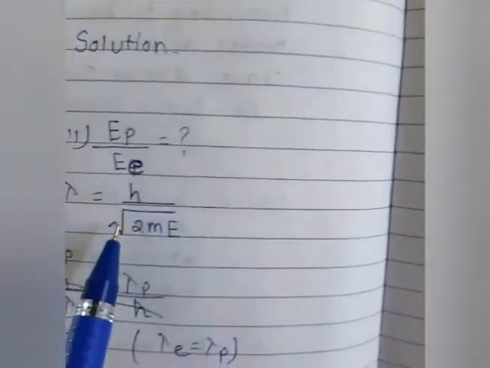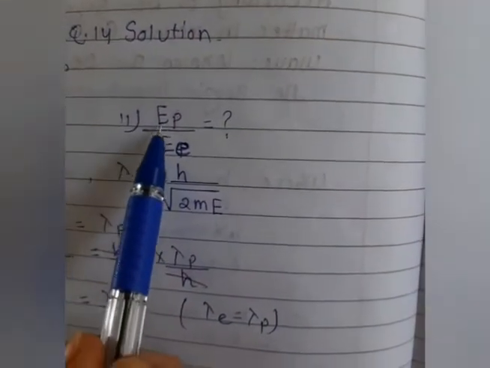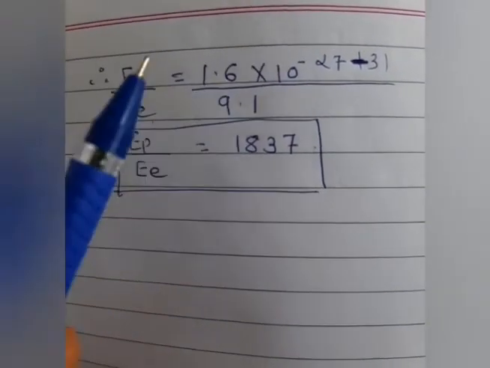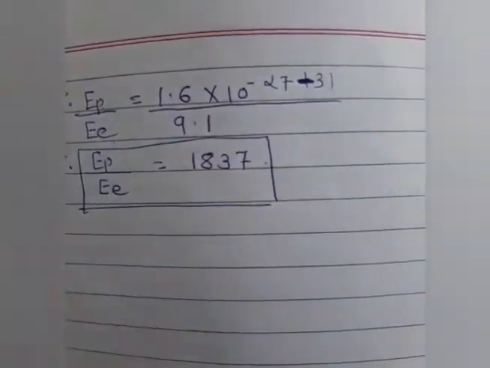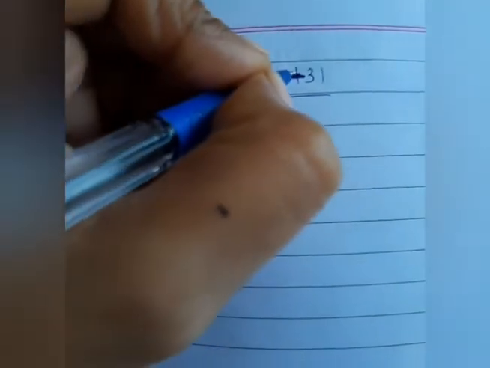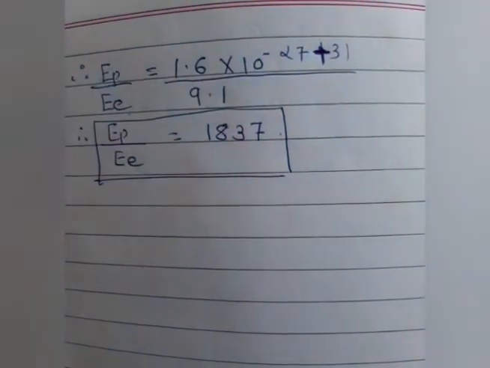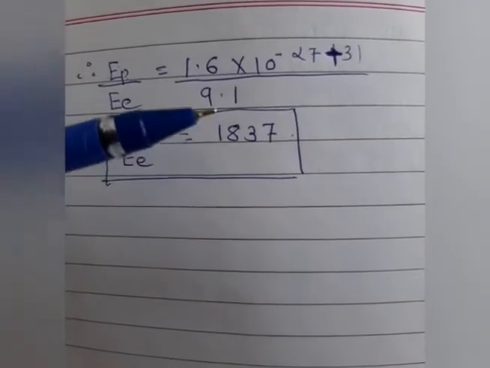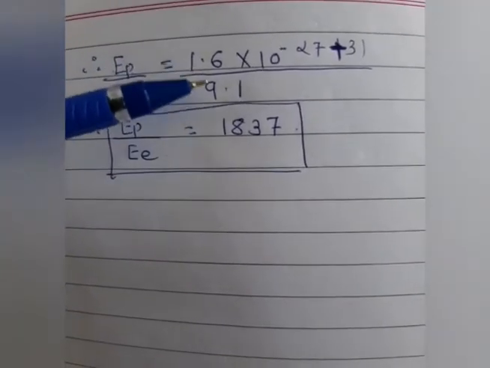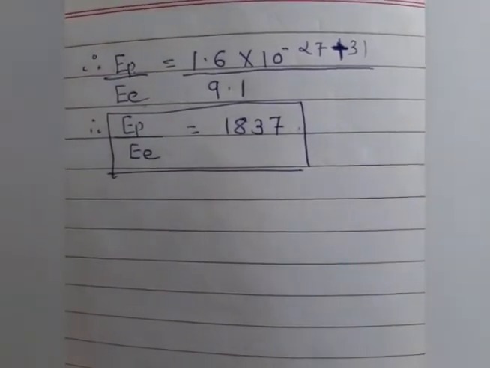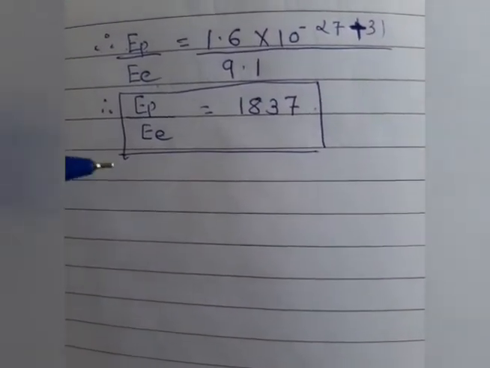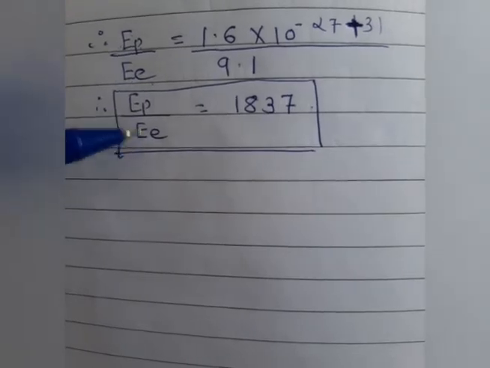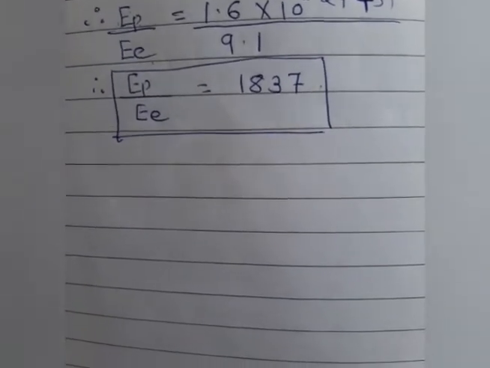So 1.6, 10 to the power minus 27 plus 31, divided by 9.1. When we divide, students, we get 1837. So that is the ratio of the energy of proton and energy of electron.